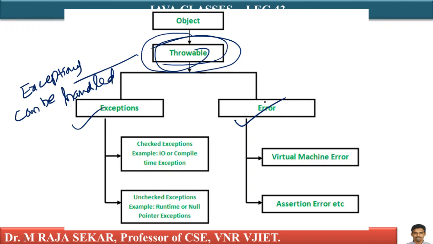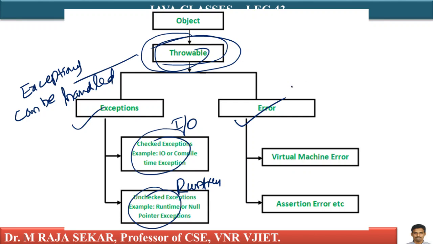Exception again has two subclasses. Just see, it has two subclasses. One is IOException and another one is RuntimeException. This is IOException. This is RuntimeException, that I will discuss. What about this Error? What's the meaning of Error? What is an error?